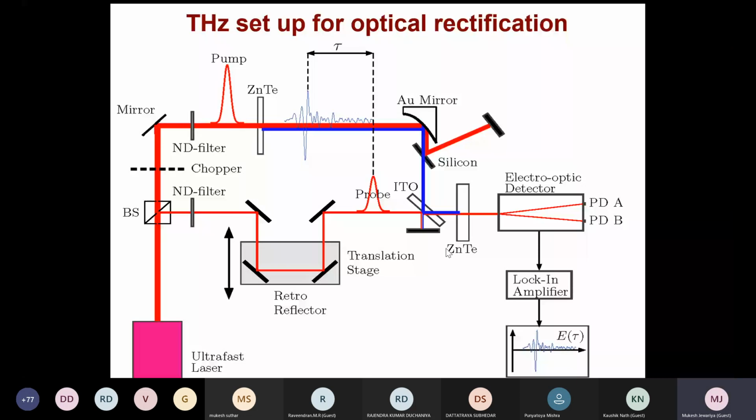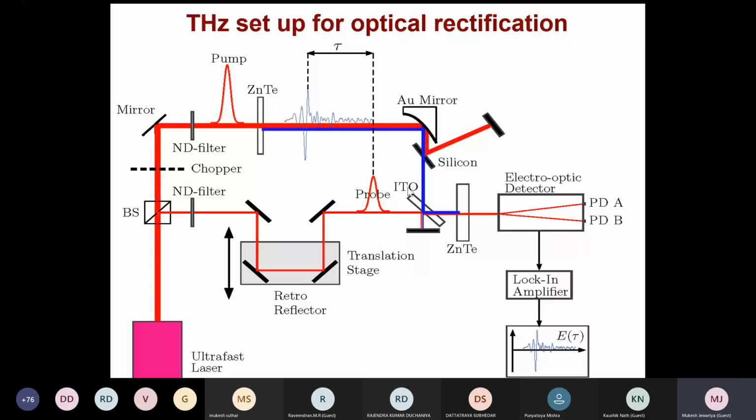You put a zinc telluride crystal here to generate this terahertz wave, guided by a parabolic mirror. The other beam which bifurcates is passing through this delay stage. This delay stage is so that you can match the distance between these two to be the same, and you can get a terahertz signal here and a probe signal here.